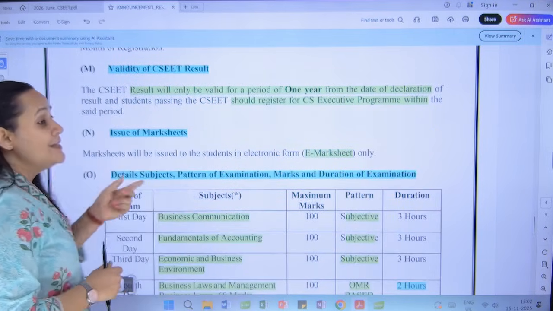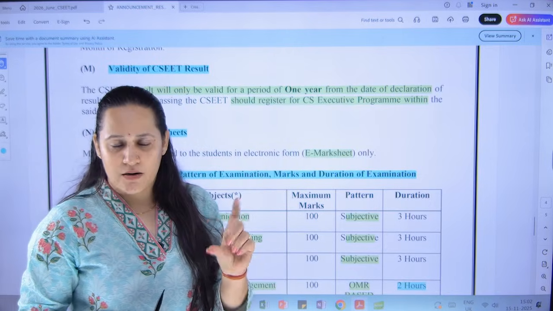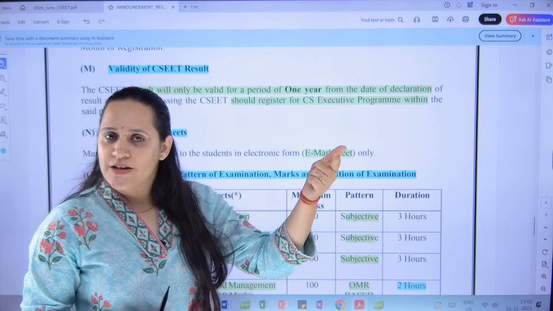The validity of CSEET result: after you have cleared the exam, you will get a pass certificate. That pass certificate will be valid for 1 year. Within 1 year, you have to register for the executive program.